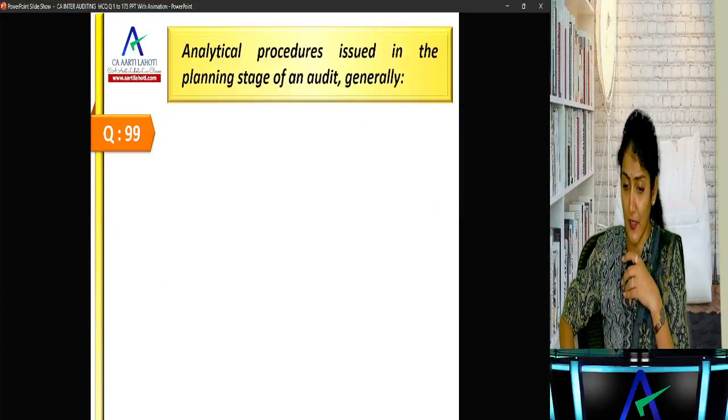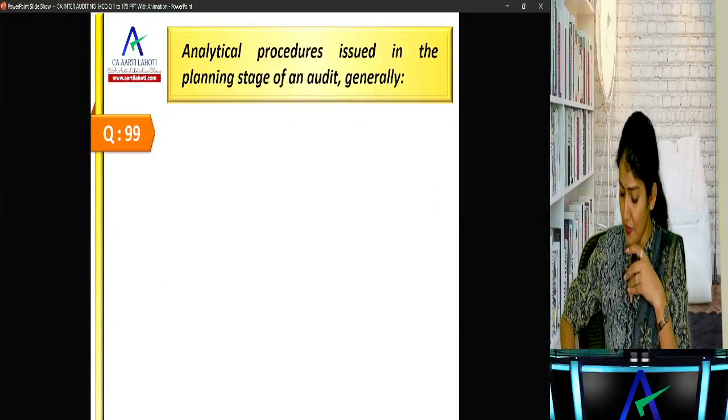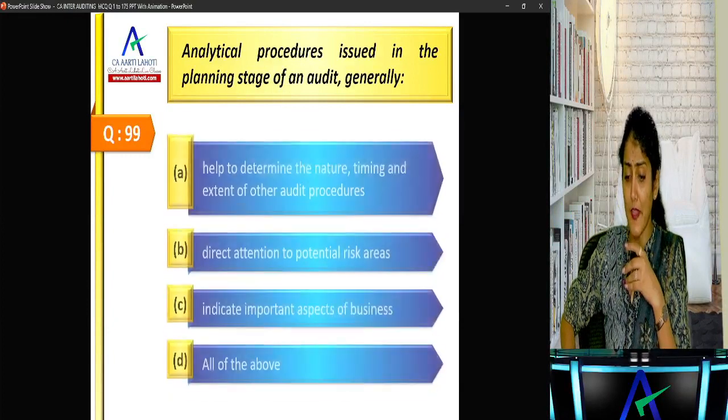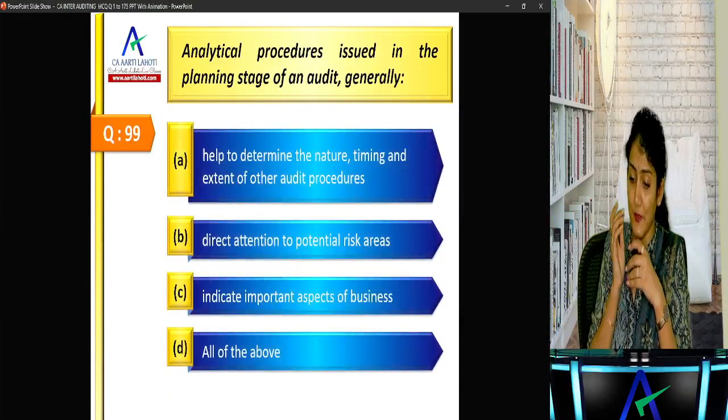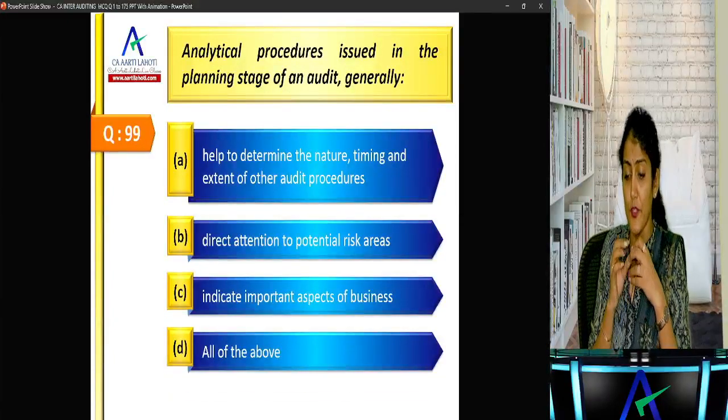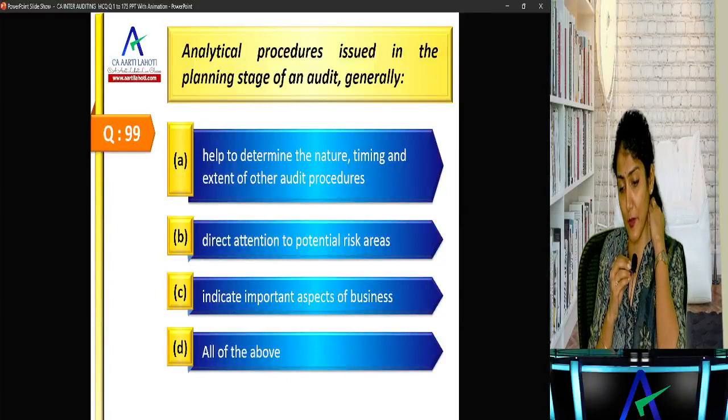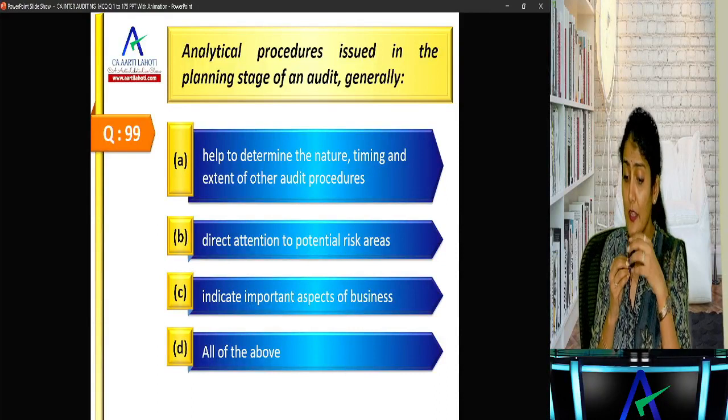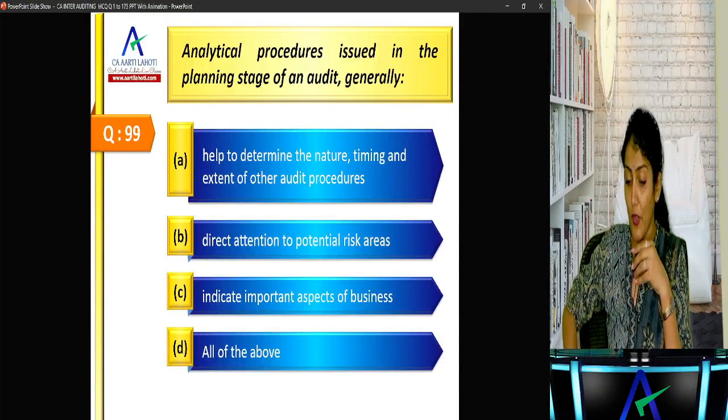Analytical procedures performed in the planning stage of an audit generally help to determine the nature, timing, and extent of other procedures, direct attention to potential risk areas, indicate important aspects of the business, or all of the above. Right, so all of the above.